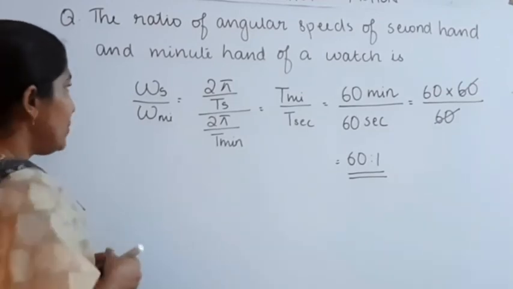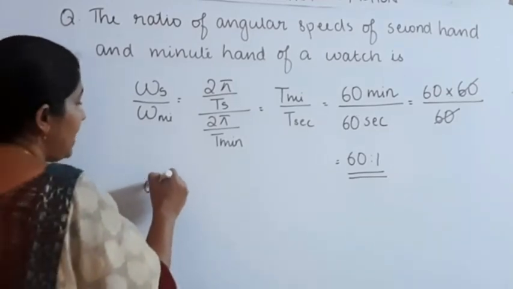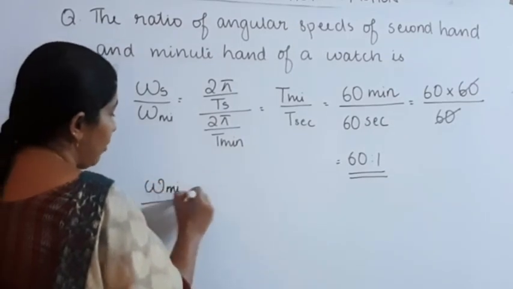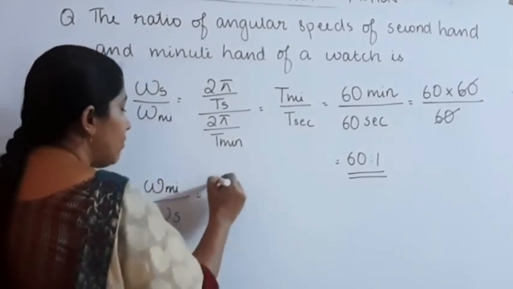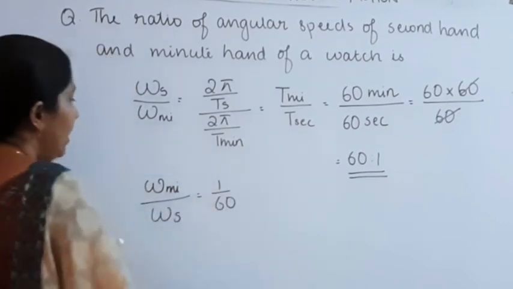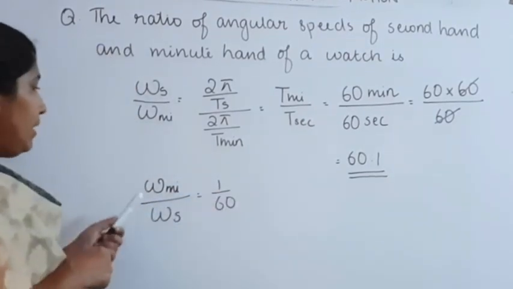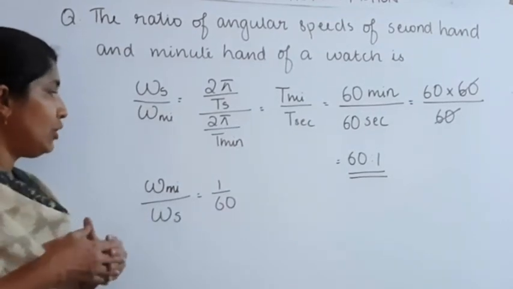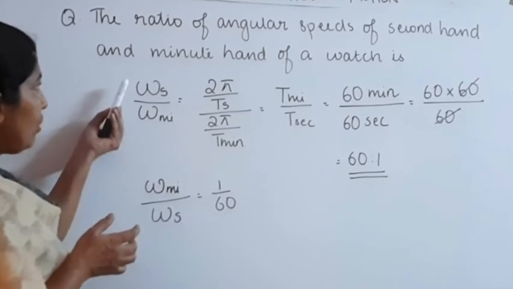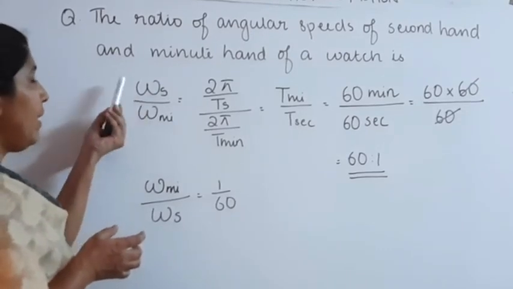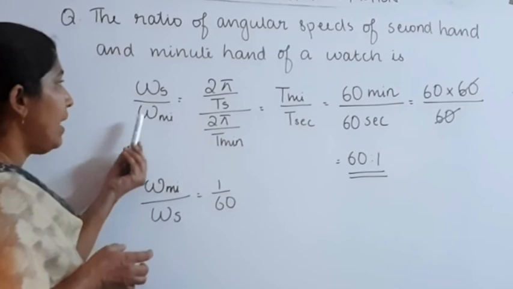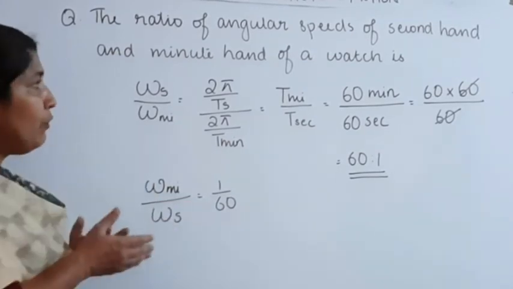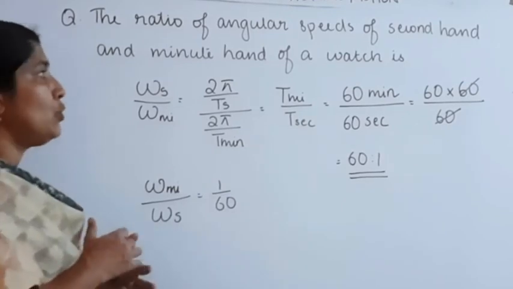If our question were the angular speed of the minute hand divided by the angular speed of the second hand, we would write 1 by 60. But here in our question, the angular speed of the second hand divided by the angular speed of the minute hand is equal to 60 is to 1. We want to convert minutes into seconds.